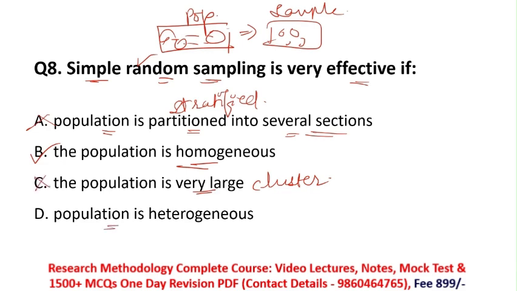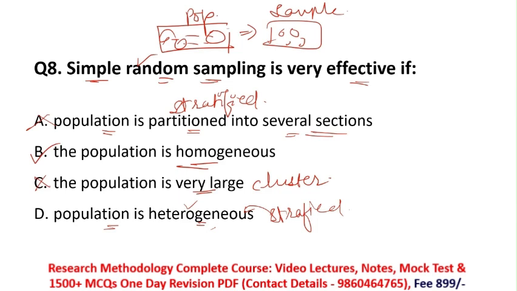Option D is, population is heterogeneous. Again I said, whenever your population is heterogeneous, you'll always go for stratified sampling, because in stratified sampling your population is heterogeneous. From this heterogeneous group, you partition your members into several sections with the same characteristics, and from these sections you select your samples randomly. So how do you select your stratified sample?